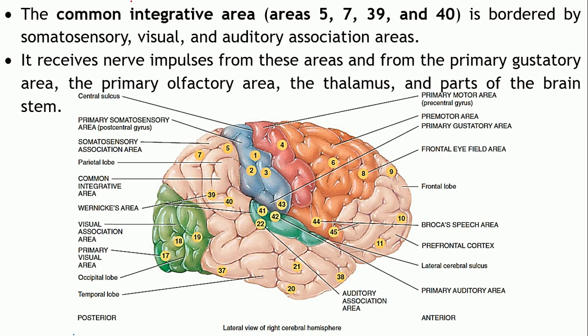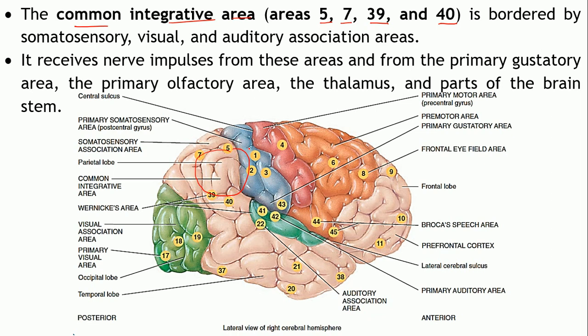Next area is the common integrative area, that is the one which is associated with area number 5, 7, 39 and 40. Okay, this particular area.